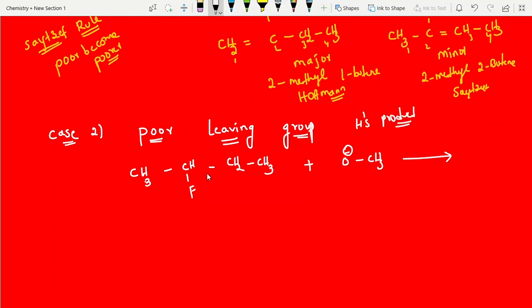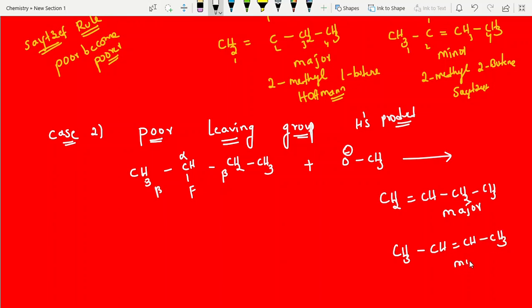Try to write. This is the alpha carbon, right? This is the beta carbon. This is the beta carbon, right? Among these two beta carbons, this is the Saytzeff product if you remove the hydrogen here. But if you remove the more number of hydrogens, that is Hofmann's product, right? CH2 double bond CH, CH2, CH3. Yes, this is major according to Hofmann. Next, minor. This is 2-butene. This is minor. That's all.